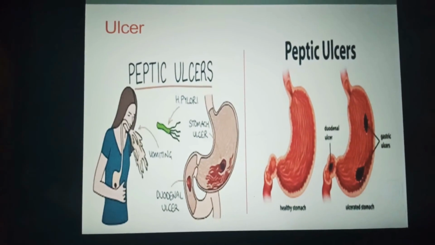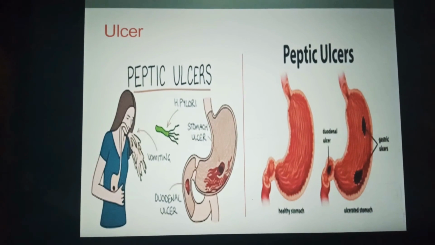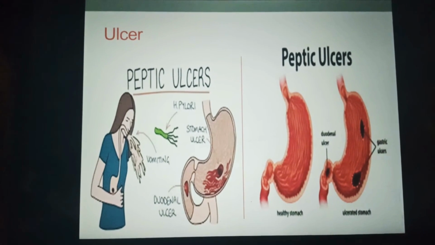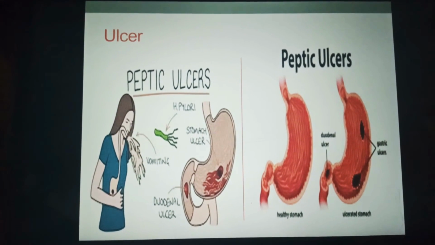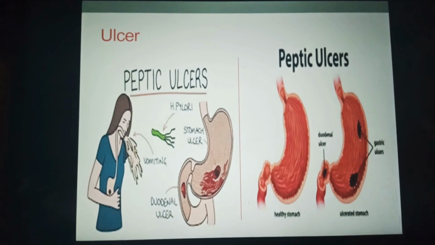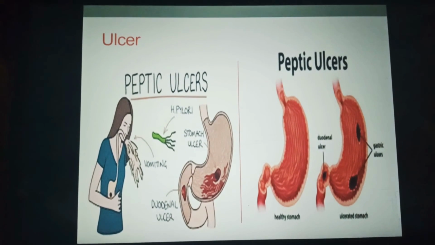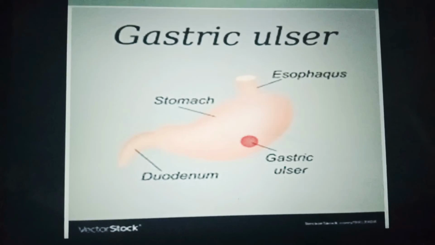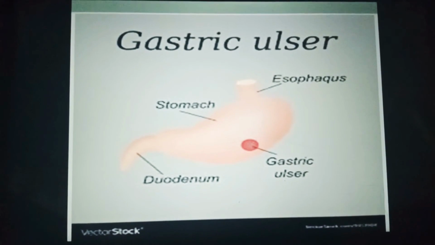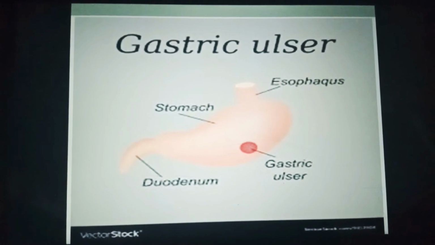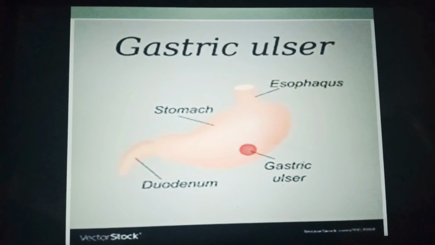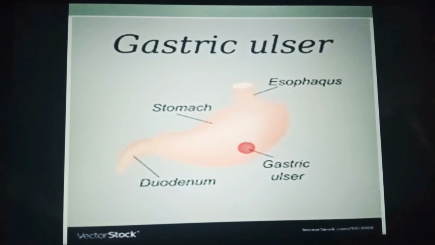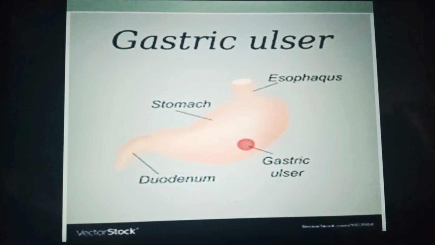And now I will describe the ulcer. Peptic ulcer is a sore in the inner wall of the gut, and this sore may be present in the esophagus, duodenum or stomach. In gastric ulcer, the acidic gastric juice gradually breaks down the tissue of the inner wall. Ulcer of the stomach is called gastric ulcer.